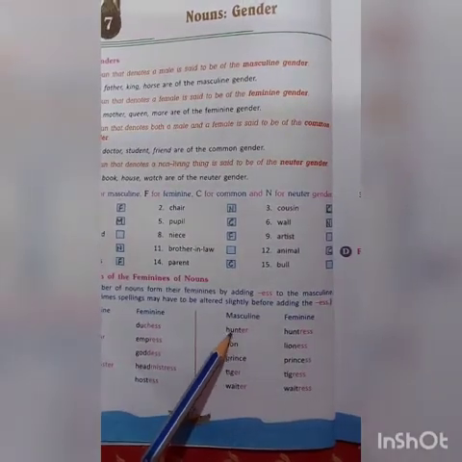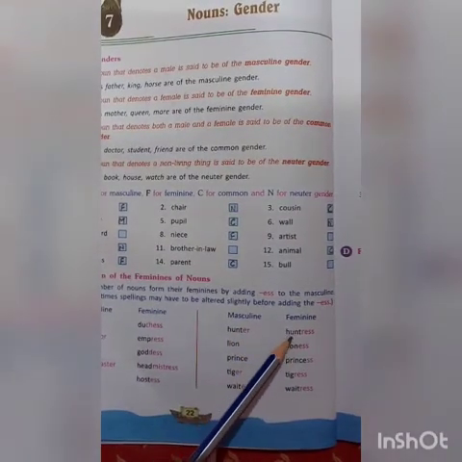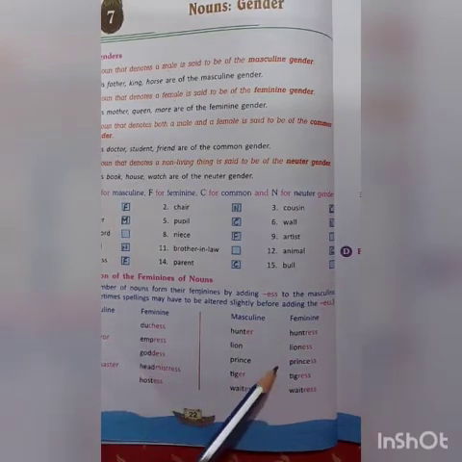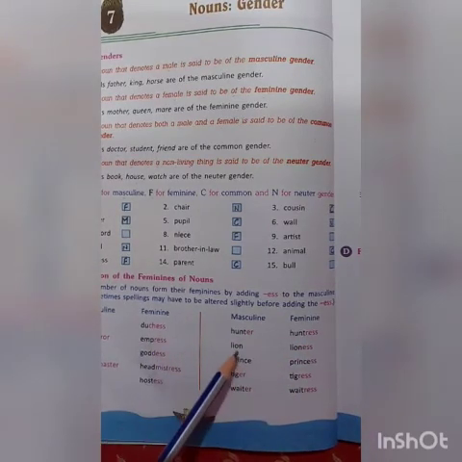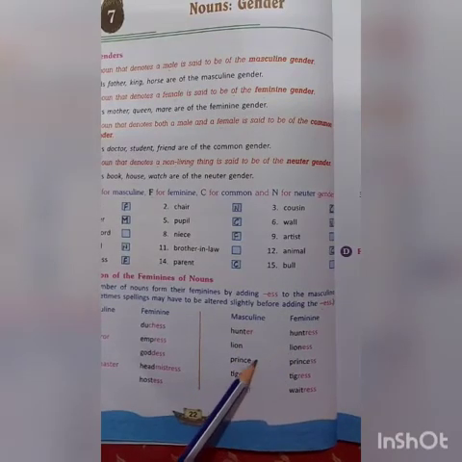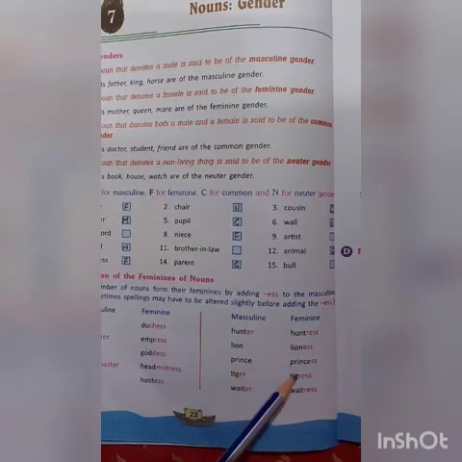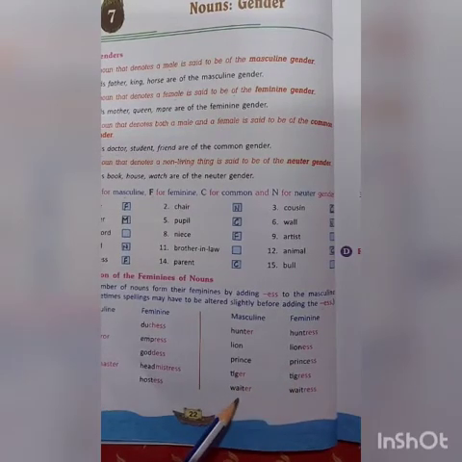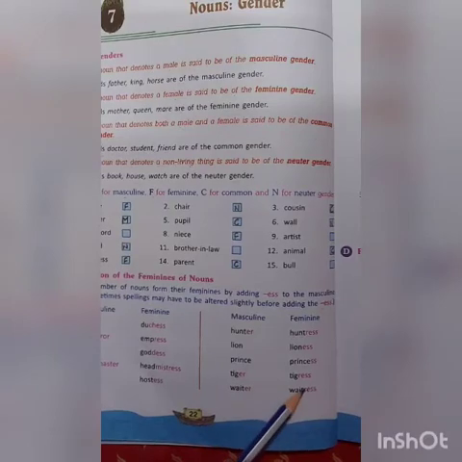Then we have hunter, huntress. Now you can see that ESS is added to all these feminine nouns. Lion, lioness. Prince, princess. Tiger, tigress. Waiter, waitress.